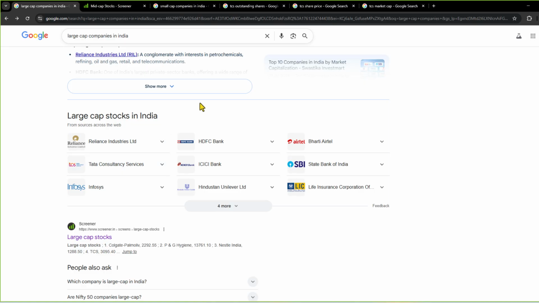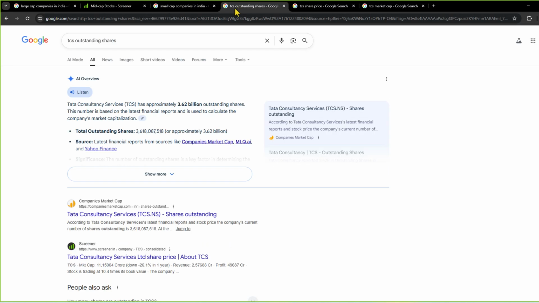Now, if you go to Google and search for TCS outstanding shares, then you will get a number. So here is the number. There are these many shares of TCS in the market. Some of the shares may be with promoters, some may be with public, some may be with government, some may be with insiders, and so on.